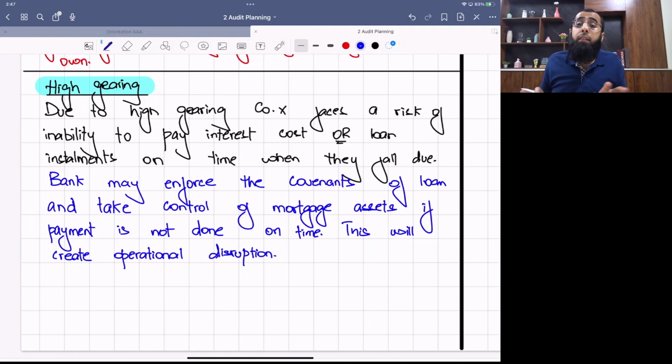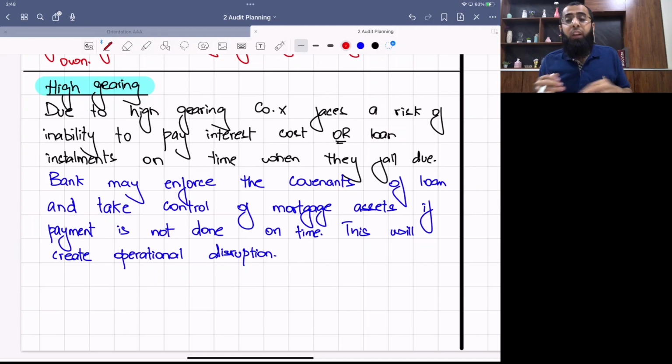See, it is not necessary that every time the impact will go to profit, cash flow, going concern. Operational disruption automatically affects your profit. It's very clear. So first you identified the risk that you may not repay the interest or loan payment on time. Impact: bank will enforce the mortgages, bank will enforce the covenants, and this will create operational disruption. Let's think about an evaluative comment, the scale of the risk. Look at the scenario. Obviously, we don't have a scenario now.